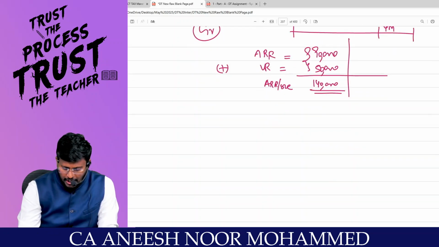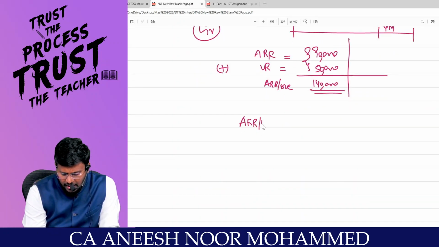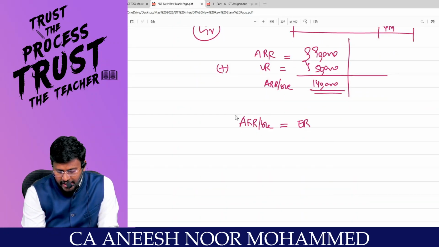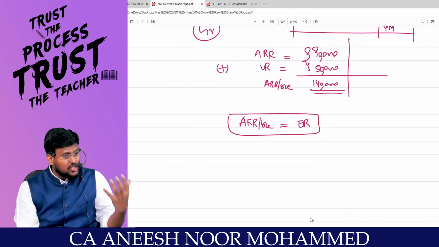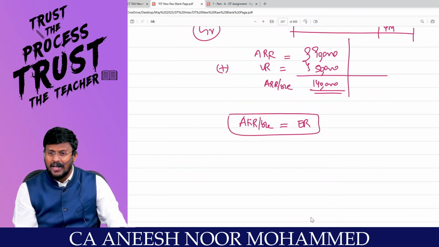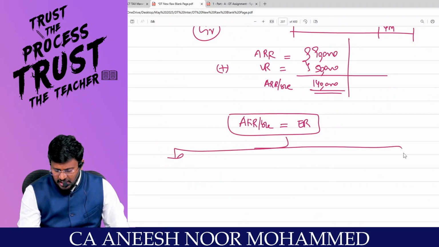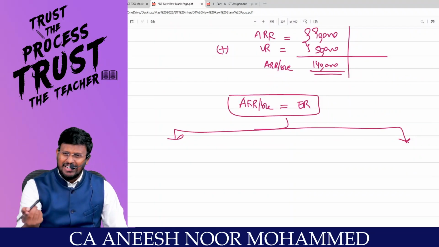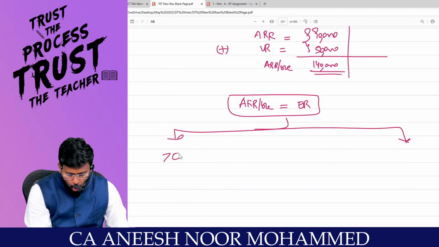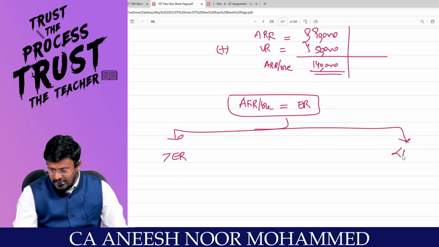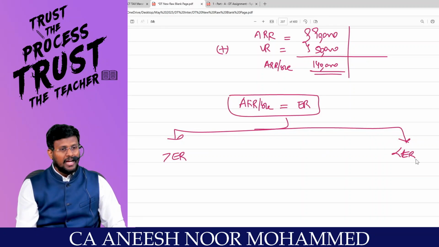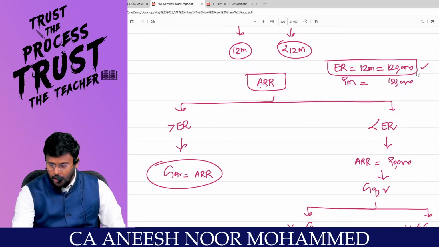Now you compare the actual rent receivable with the expected rent. Is the actual rent receivable more than the expected rent, or less than the expected rent? More than the expected rent, because the government is expecting only 1 lakh.